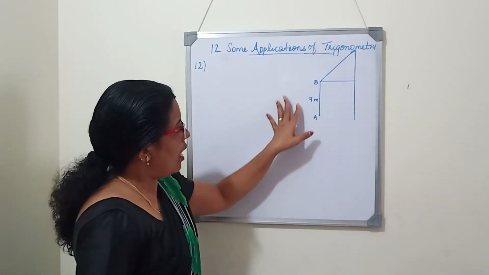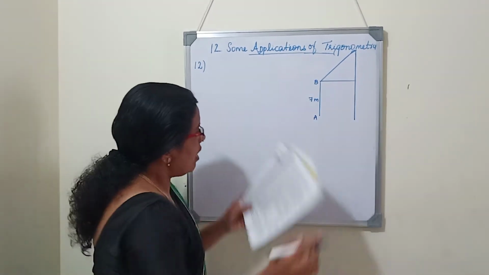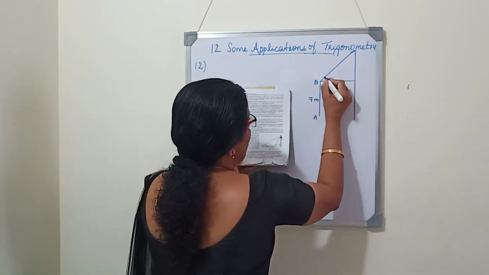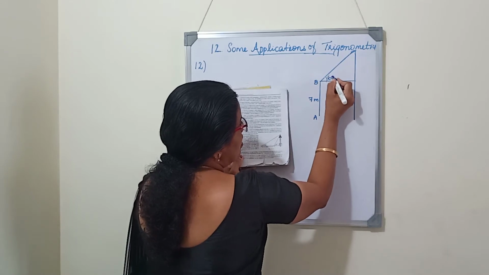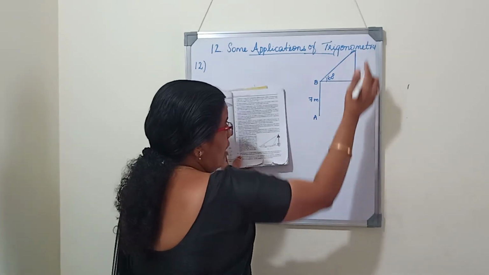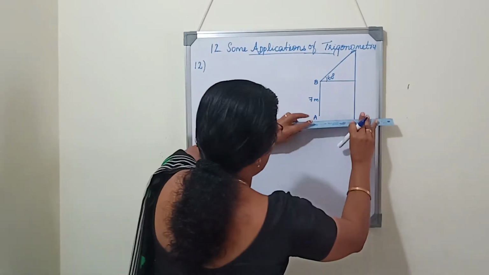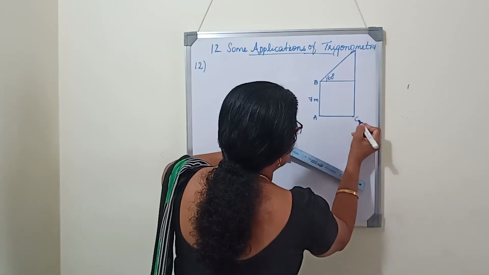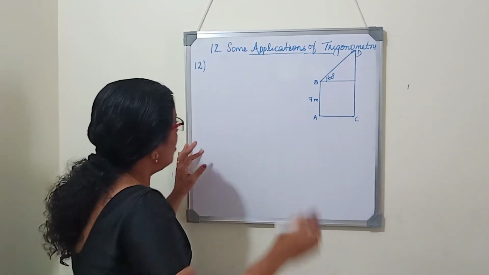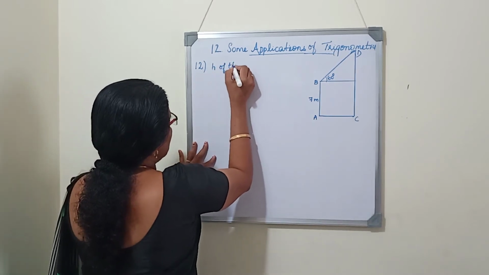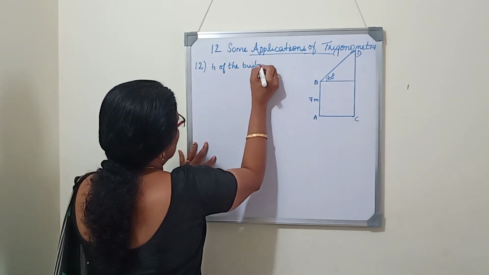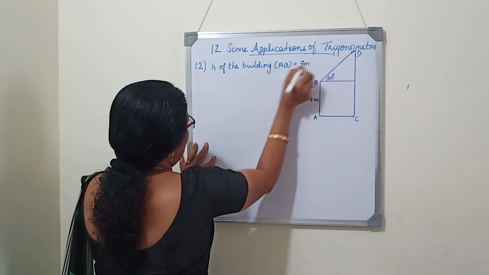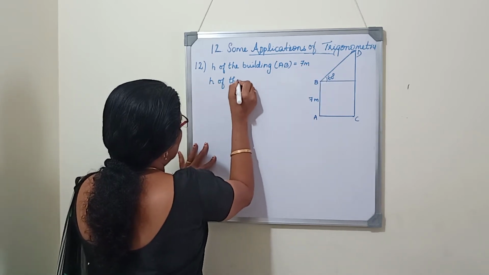See, like this. So AB is the building. From the top of the building, the angle of elevation of the top of the cable tower is 60 degree. So, from the top of a building, a person is standing and looking at the top of a tower. So, here we will complete this diagram. So, this is our diagram. Now, we will write CD is the tower. Height of the building AB 7 meter. Height of the tower CD.